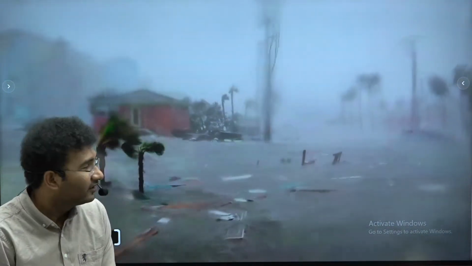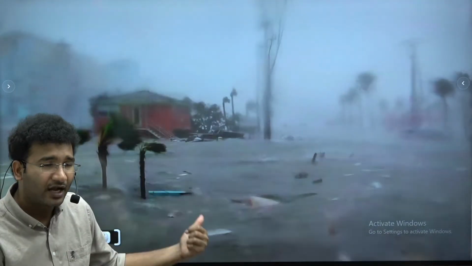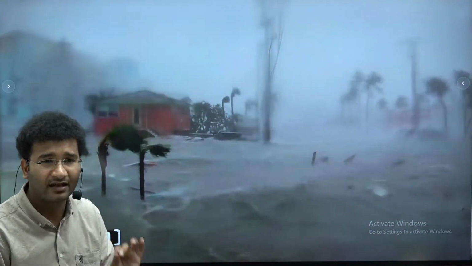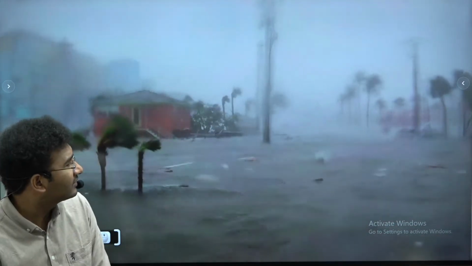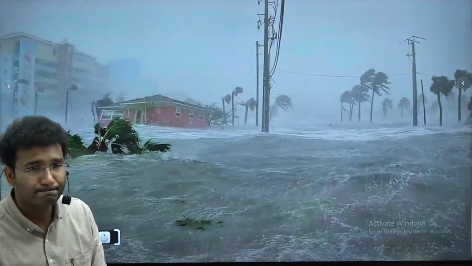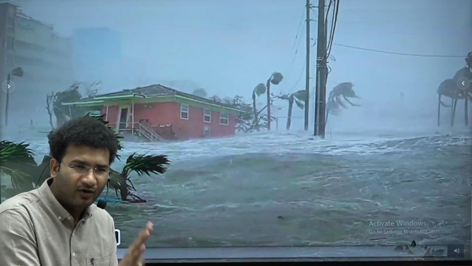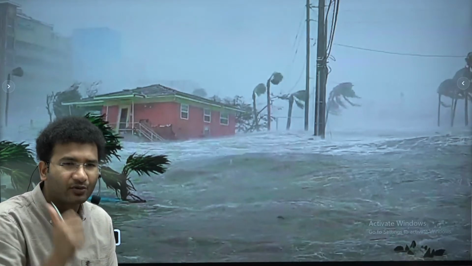Usually we might think that when a cyclone comes, it will bring a little water, right? Not a little water. It will bring large scale inundation of water, and these inundations can create large scale economic, life, social and other losses. Imagine the scale of ocean water that is entering into the continental area. In such a situation, what all damages can you account for? Just take a few seconds and list it out.